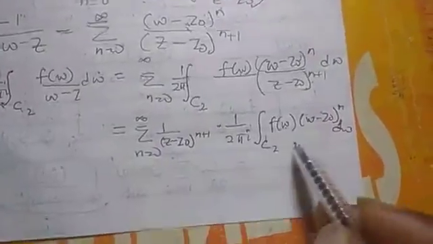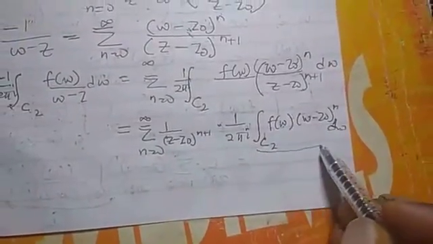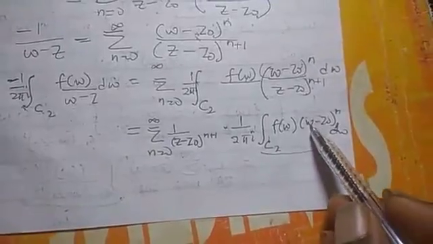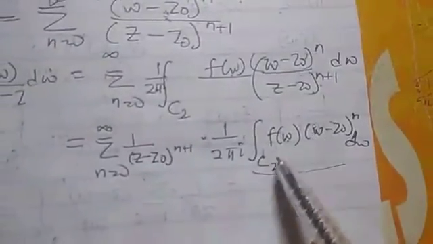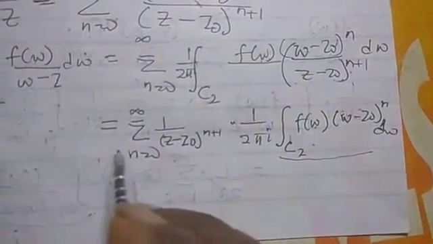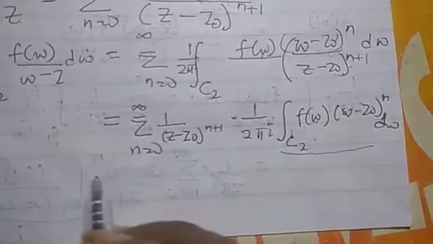Now, on this note, we cannot apply the Cauchy integral formula here. For you to apply the Cauchy integral formula, this has to come down. So the best thing now is that we need to replace n by n minus 1 here.